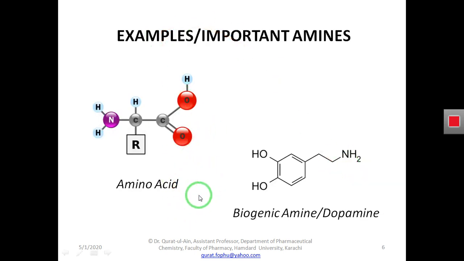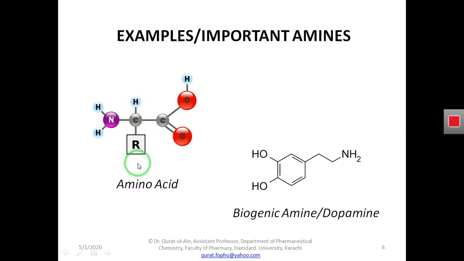One of the most important examples of amines is the amino acid. You all know about it. What are amino acids? Amino acids are the building blocks of protein. This is an organic compound having an amine group, a carboxyl group, and a side chain. These molecules are the monomers of protein, having one amino group, one carboxyl group, one side chain, and one hydrogen atom.